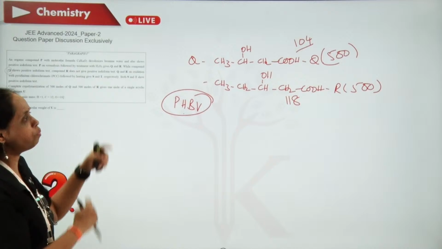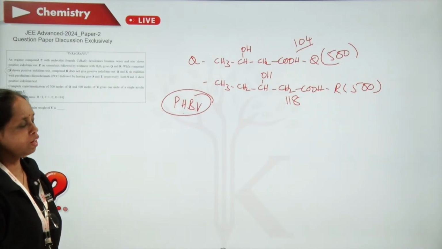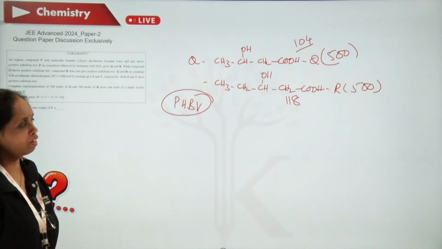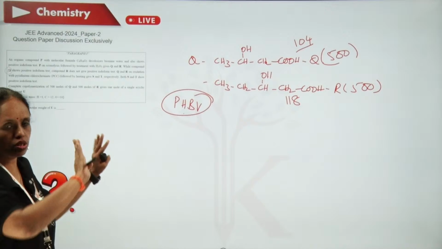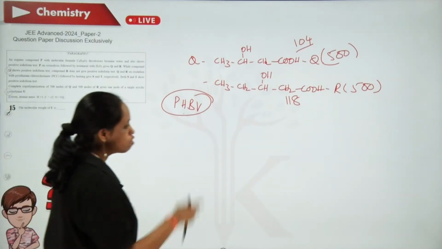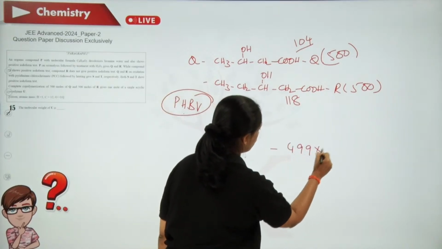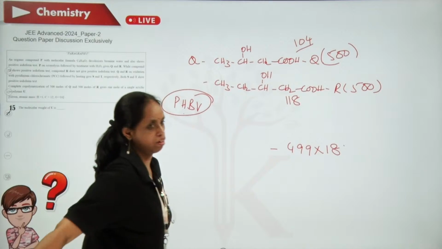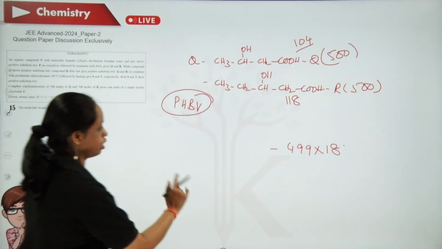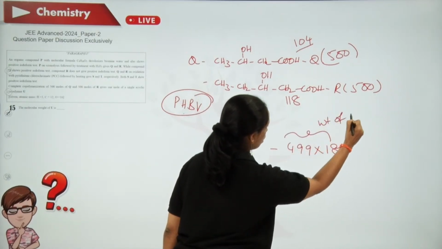When 500 molecules are undergoing copolymerization, how many molecules of water will be eliminated? 499, because the two extreme ends are not involved in polymerization. So that much weight we need to subtract from the polymer. 499 into 18, that is the weight of water which is eliminated.